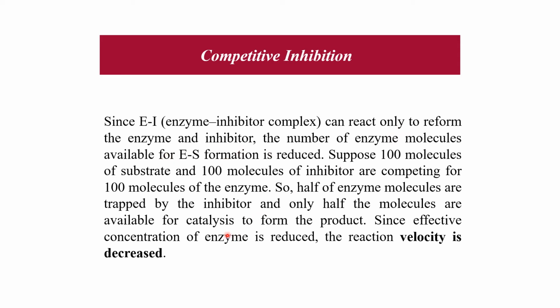So the number of enzyme molecules available for ES formation is reduced. Suppose 100 molecules of substrate and 100 molecules of inhibitor are competing for 100 molecules of enzyme. Half of the enzyme molecules are trapped by inhibitor and only half of the molecules are available for catalysis to form the product. Since the effective concentration of enzyme is reduced, the reaction velocity is decreased. But Vmax is not decreased here, because maximum velocity can be achieved if we increase the substrate concentration.